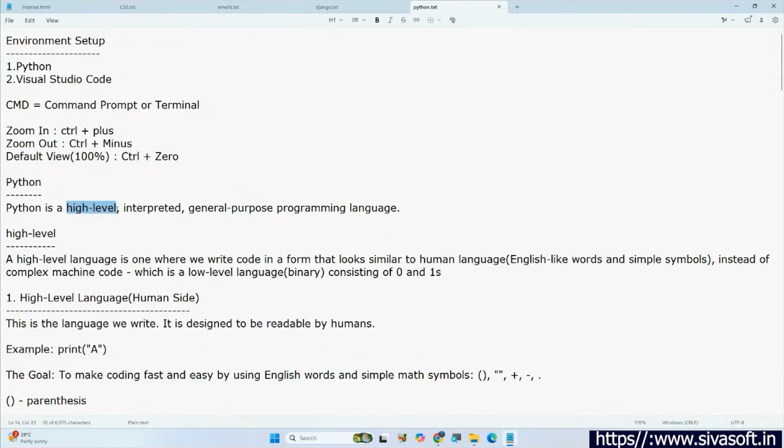Python is a high level language. High level we completed. Interpreted also we completed.